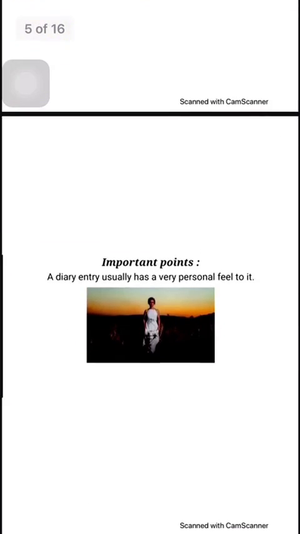Next, a diary entry usually has a very personal feel to it. Some students, some people I have seen, keep their diaries locked in lockers. Why? Because they have personal feelings and personal things in the diary. They are personal because they can't share them with everyone. They just want to share with their best friends or with their diary. So that is why it has a personal feel.